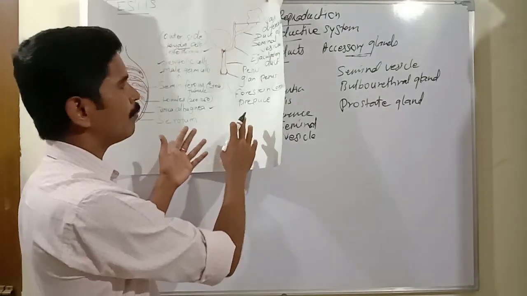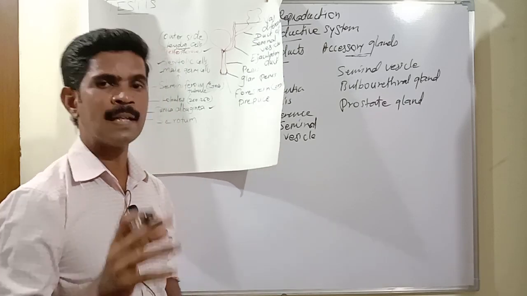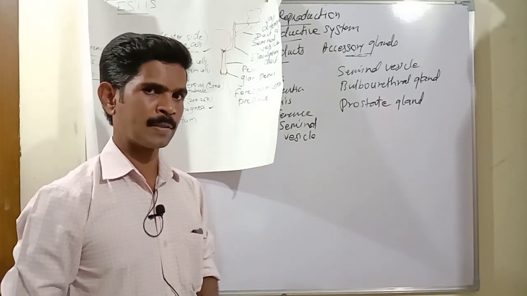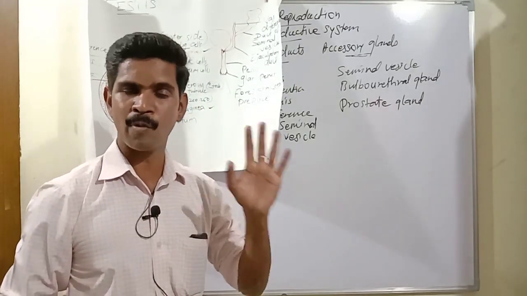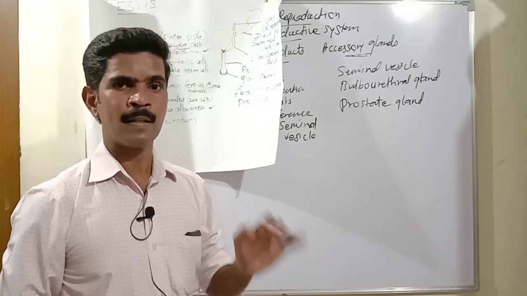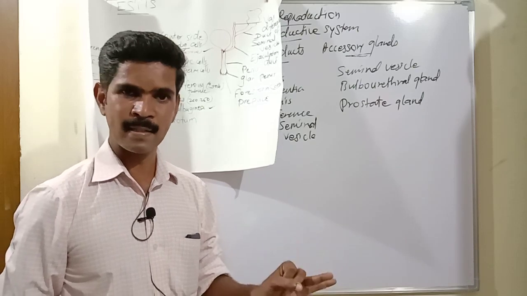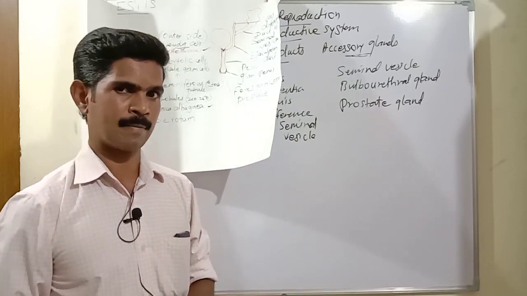So now we have completed the structure and functions of the male reproductive system. The male reproductive system consists of many organs, and all these organs come under four sections. Once again I repeat: the first one is the primary sex organ, the second is the accessory ducts, the third is the accessory glands, and the last one is the external genital organs.